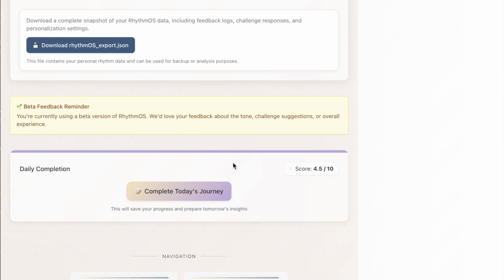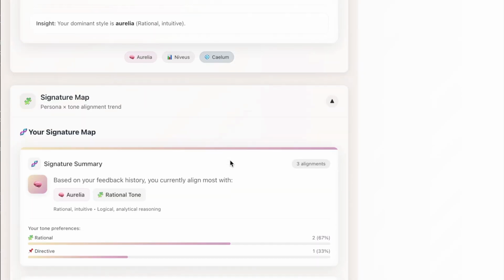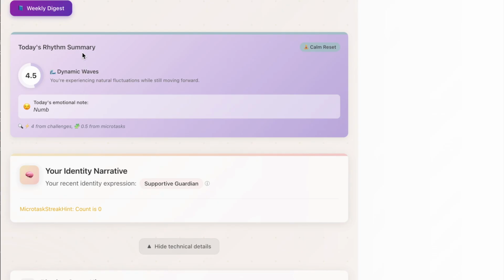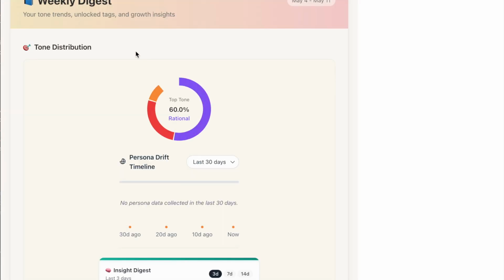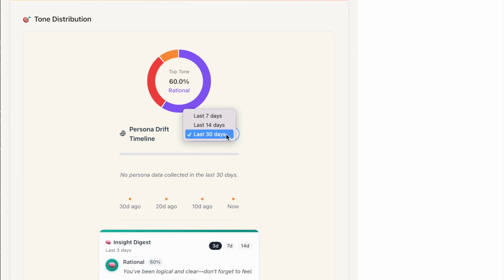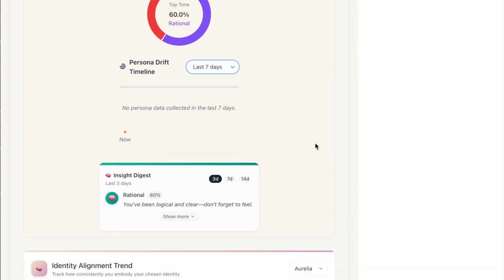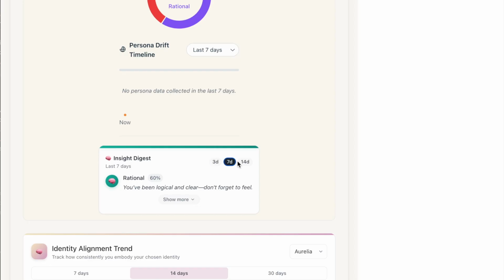In digest view, you review your weekly tone distribution, persona activation trends, and cue replace logs. It's a snapshot of how your rhythm is shifting and what you are becoming over time.